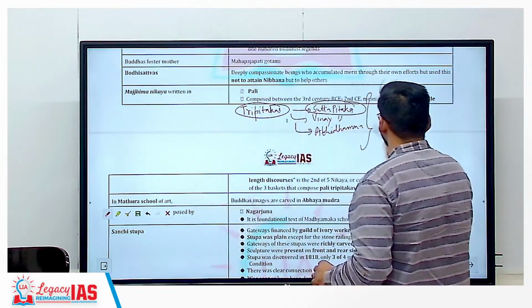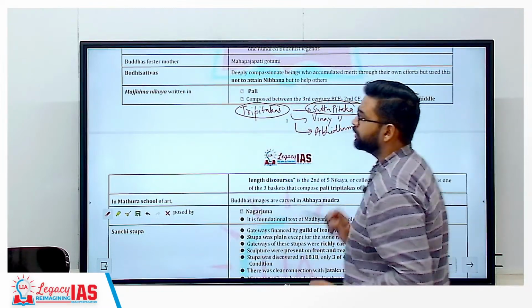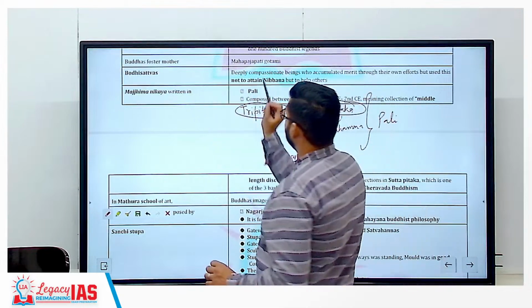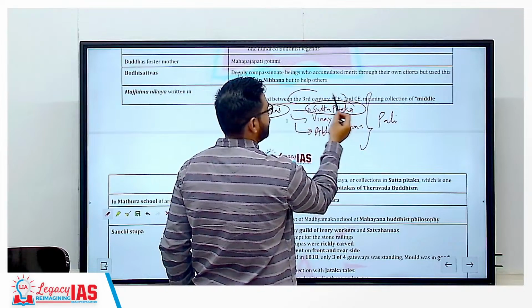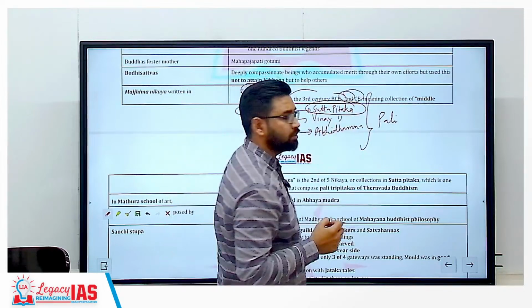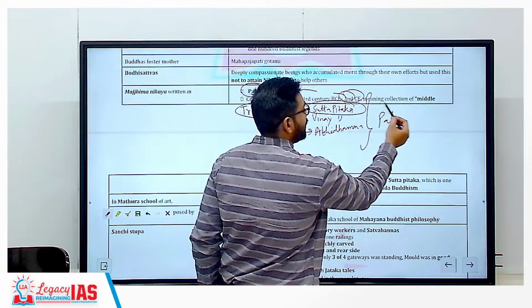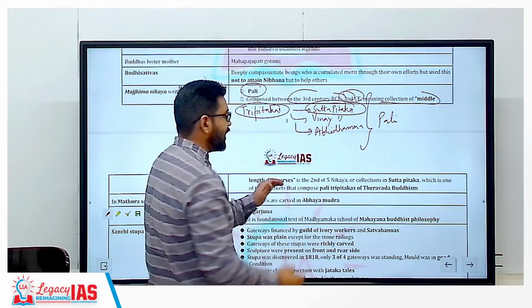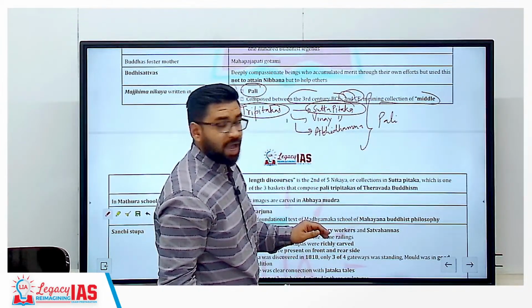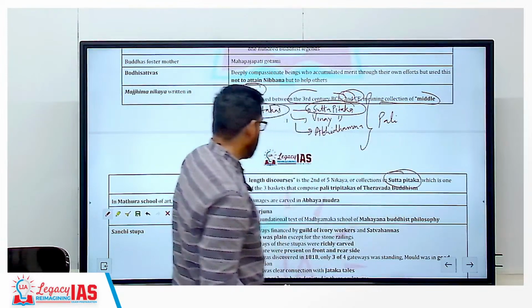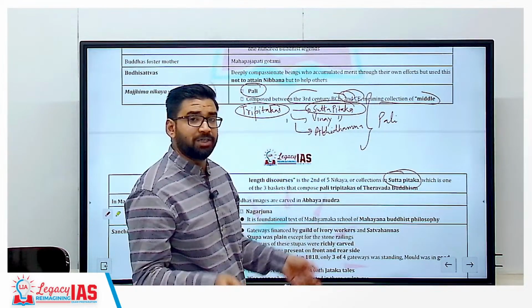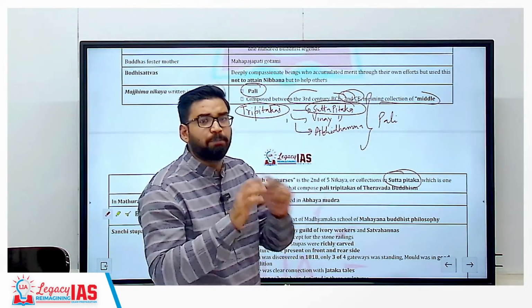These literatures are written in Pali. Majjhima Nikaya is composed between the 3rd century BC and 2nd century BC. It is the collection of middle length discourses, and it is a part of Sutta Pitaka, which is part of the three Pitakas.